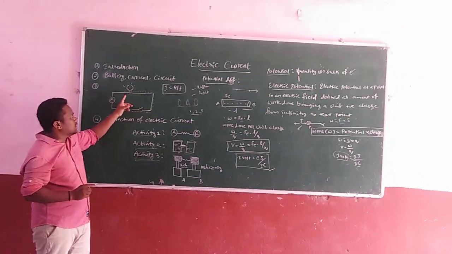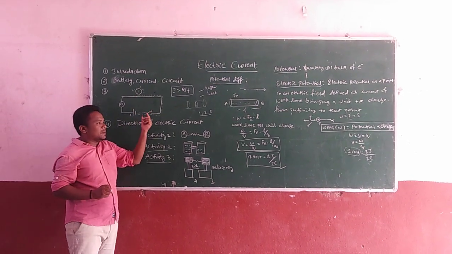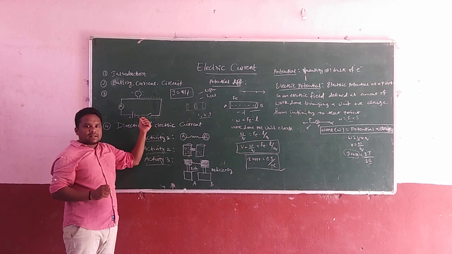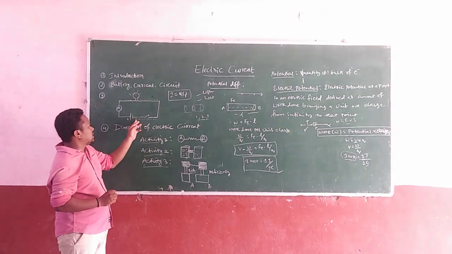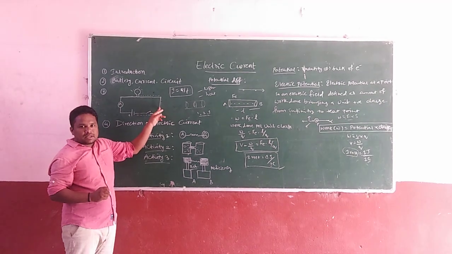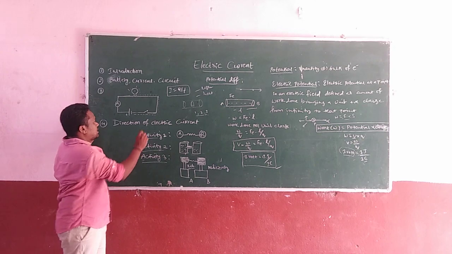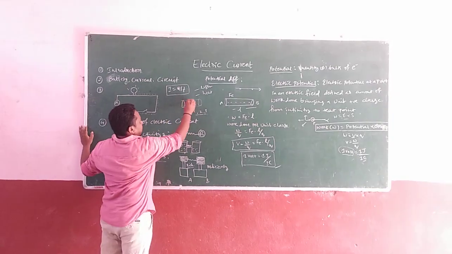From activity 1, the bulb glows. In activity 2, there is no battery, and without a battery the bulb does not glow. The next one is that instead of copper wires we are using nylon wires. In this case also the bulb will not glow.